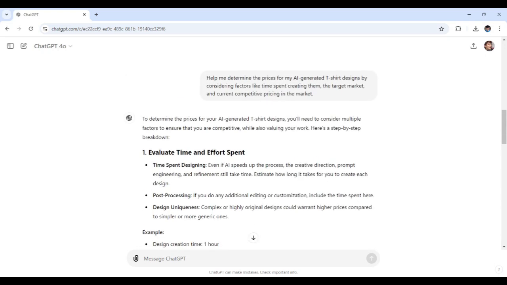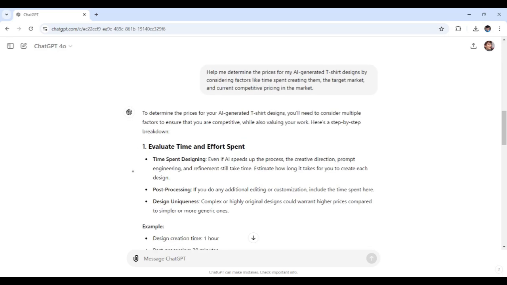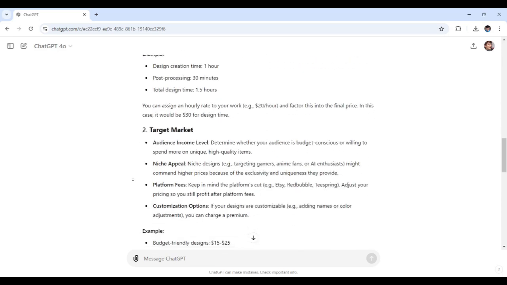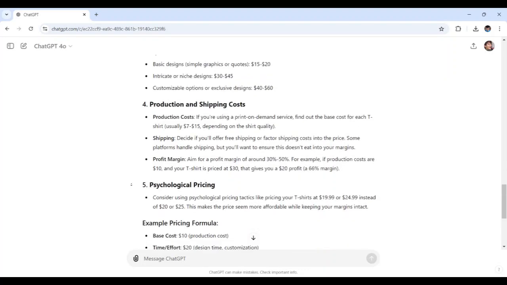By now, you should have a solid understanding of how to create and sell AI generated images. Remember, the key to success is knowing your audience, creating high quality visuals, and marketing effectively.